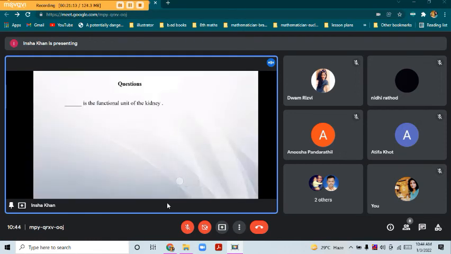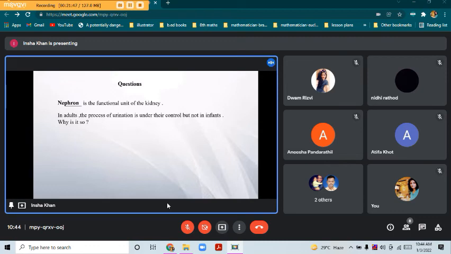So, the question part. Dash is the functional unit of the kidney. Anyone? So it's nephron. Nephron is the functional unit of the kidney. In adults, the process of urination is under the control, but not in infants, that is the small children.